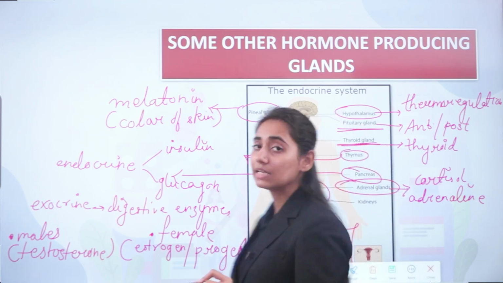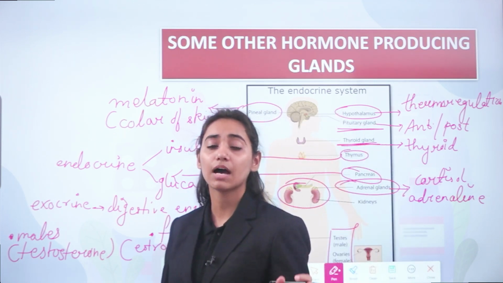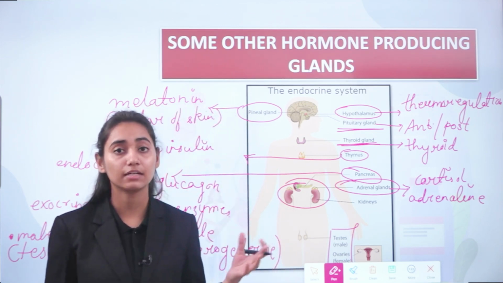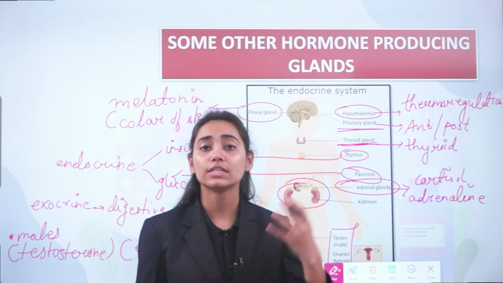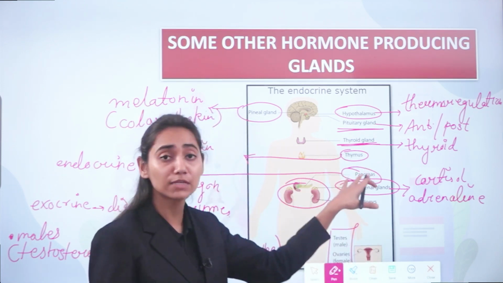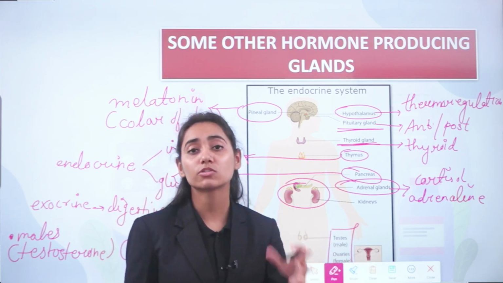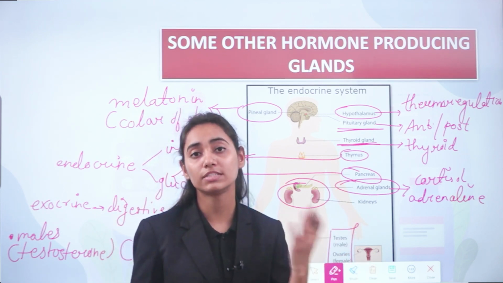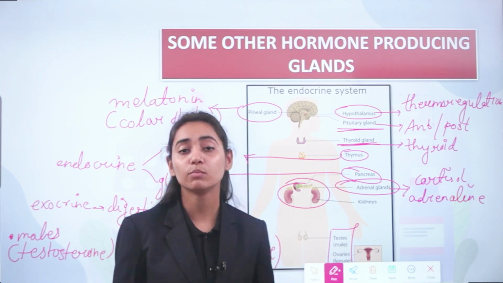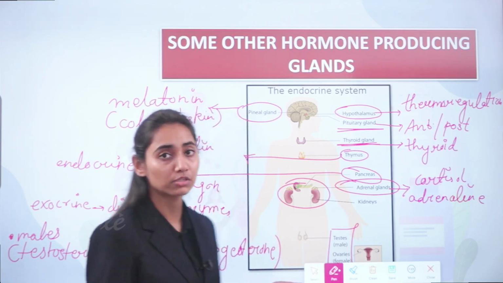So these are some of the glands and their secretions. All of them are endocrine glands, that is, they do not have ducts and they pour the secretion directly into the bloodstream. So the secretion goes to a distant target organ, except for the pancreas, which can also act as an exocrine gland and pour its secretion into the duct, that is the pancreatic duct, from where it goes into the intestine for the process of digestion.